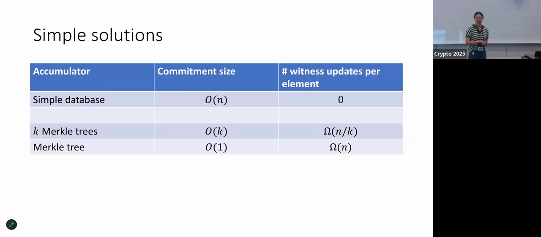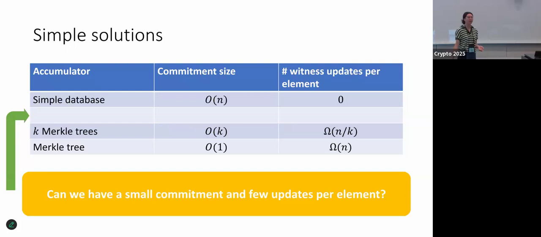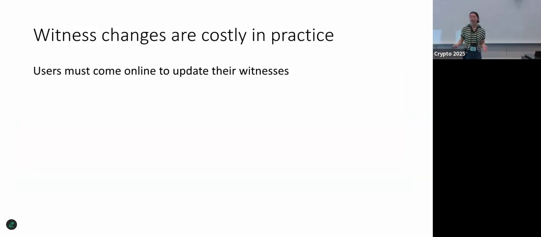So an obvious question is whether we can have something non-trivial in the middle here. Ideally, we want a polylogarithmic size commitment and substantially fewer than n over k updates for the witnesses. And as I mentioned, these witness changes are really costly in practice. And so in fact, this problem has come up in practice.